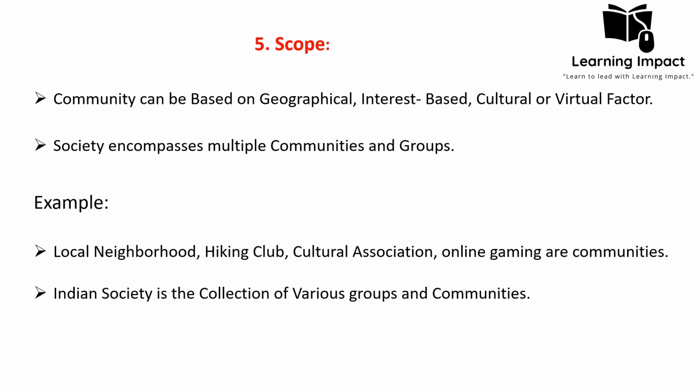Then another difference, for example, scope. Community can be based on geography. Community can be classified on the basis of geography. For example, a local neighborhood as we discussed. Interest based, for example, a hiking club. Those people who have gathered have a common interest, that is hiking. So that's why we can say interest based.